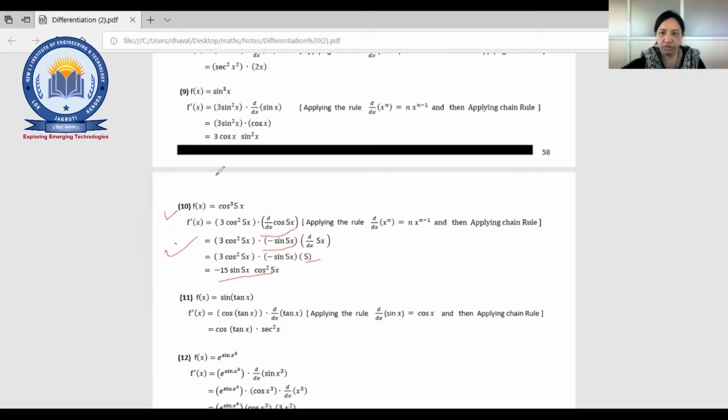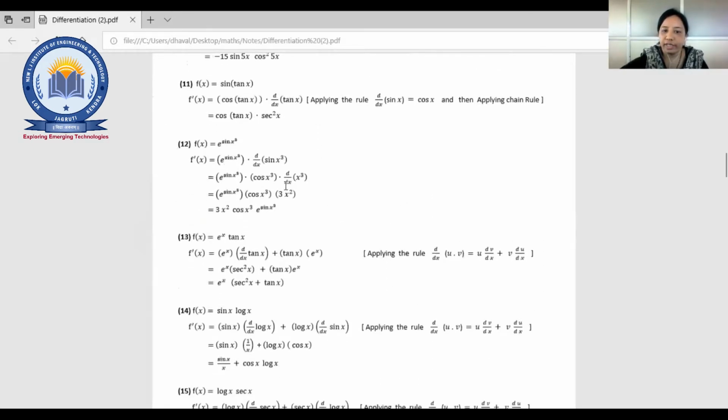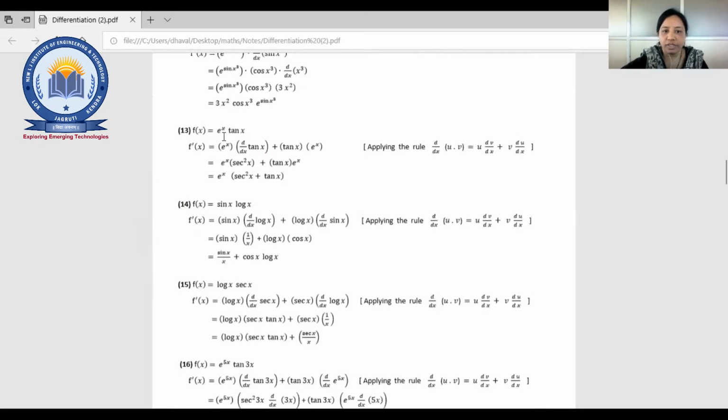Okay, fine. So we'll move ahead. e raised to sin x cube that you have solved. Now this in example 13 will be nothing but a product rule, right? sin x into log x. Again, there are two functions, sin x and log x.